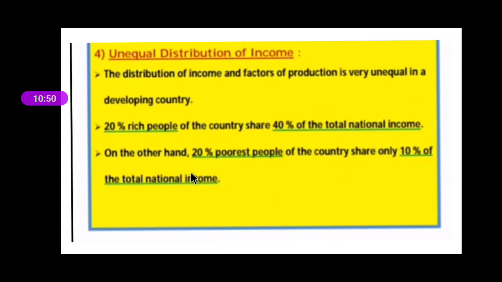On the other hand, the poorest 20% of people share only 10% of the national income, which is half of their number. Those who are richest get double, while those who are poorest get half. This shows the unequal distribution of income, and for a living standard, we need money.